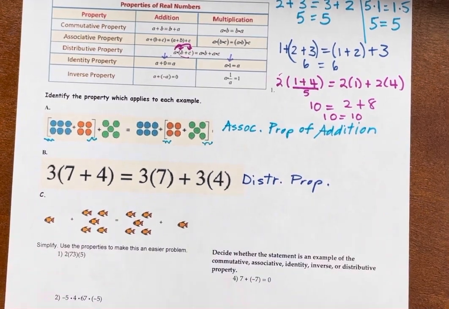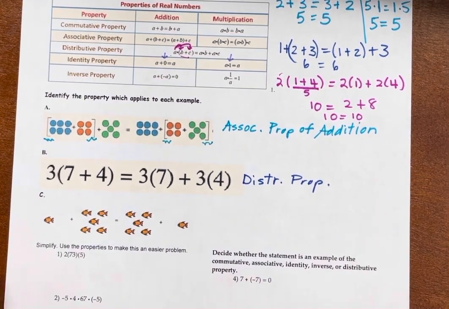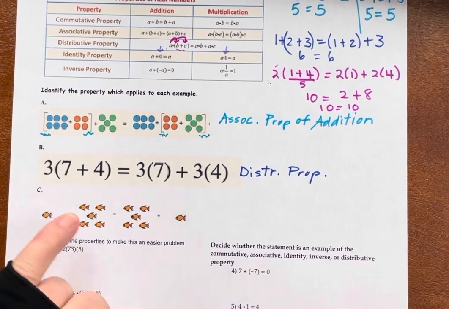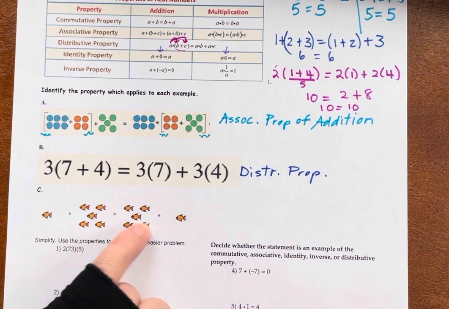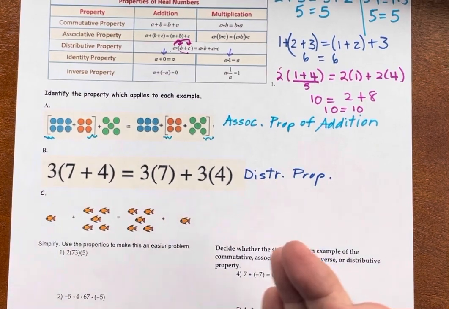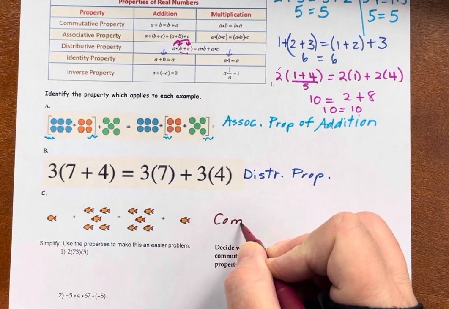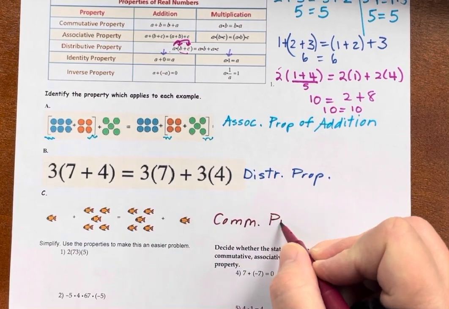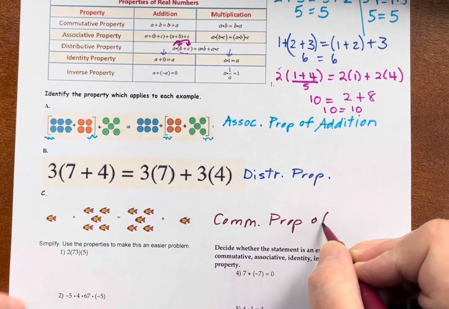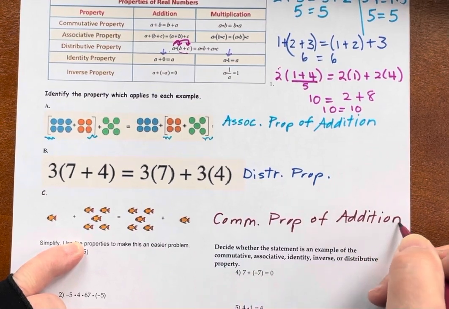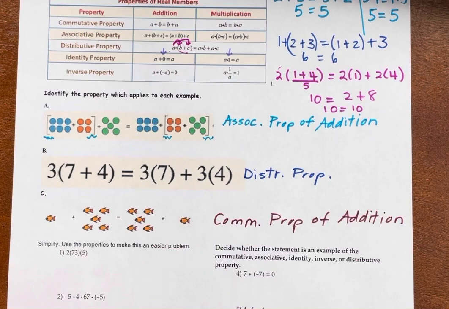And I'm abbreviating these. I hope that doesn't bother you. Okay. And then we have 1 fish followed by a 5, and here we have 5 fish added to 1. So what's happened is the order of them has switched back and forth. That's the commutative property, in this case, of addition. I kind of wish one of these had been multiplication, but oh well, it didn't happen.